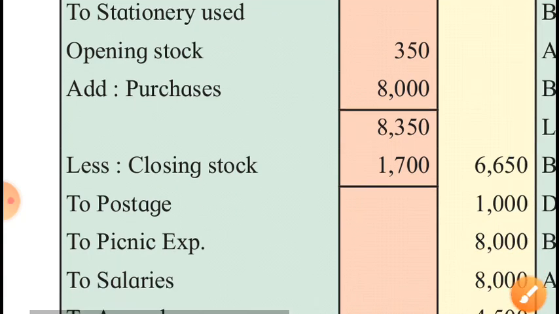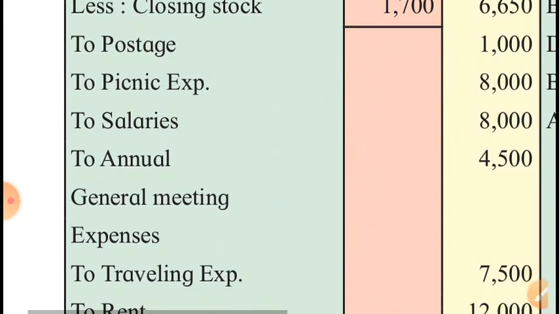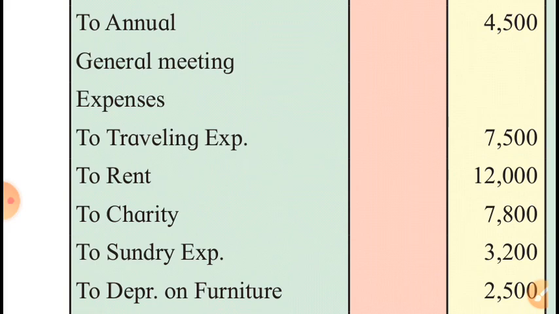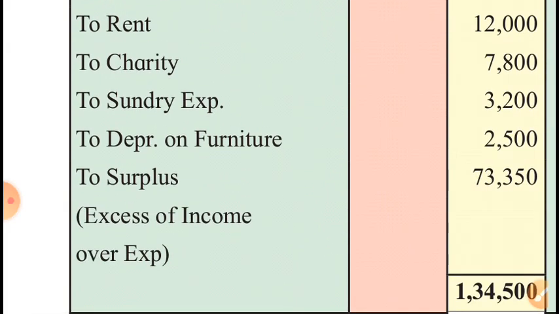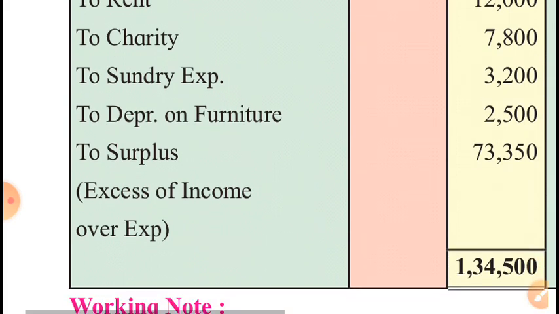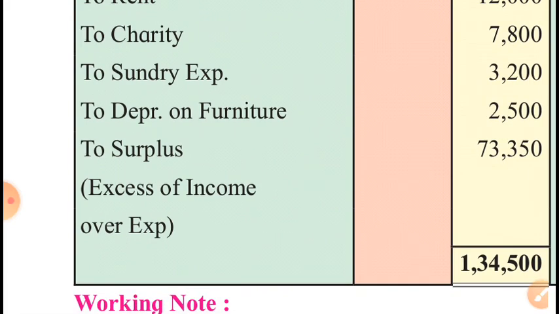Then postage, picnic expenses, salaries, annual gathering, general meeting expenses, traveling expenses, rent, charity, sundry expenses. All these are the items of expenses given in the receipt and payment account. Depreciation on furniture: the newly purchased furniture of rupees 50,000 was purchased in the middle of this year. 10% of 50,000 for 6 months will be 2,500, which has been debited to the income and expenditure account here.